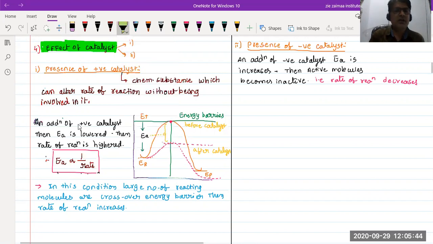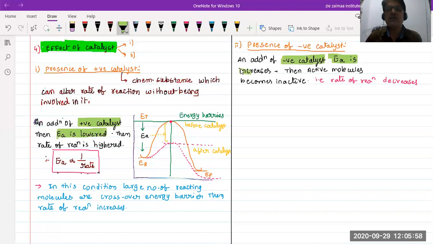We know the relation that energy of activation is inversely proportional to rate. Okay, that's it. These are very small points to be noted for the factor, effect of the catalyst.